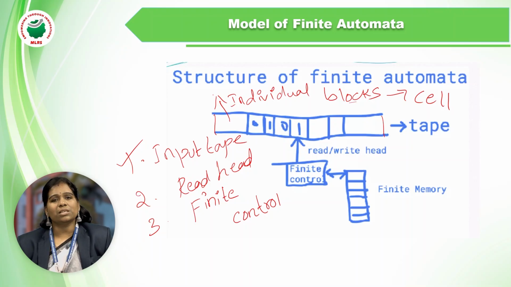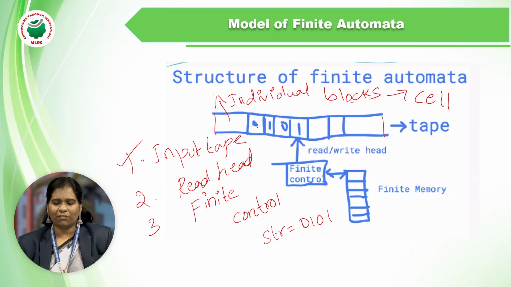So we can say characters. In this input tape, it will be stored with the characters. The purpose of input tape is that every cell has to be read or stored with the string. Suppose I have taken the string 1 0 1 0 1. Here we have the characters which are numbers. Whenever we are filling the cells with the string, first we need to enter the first digit.